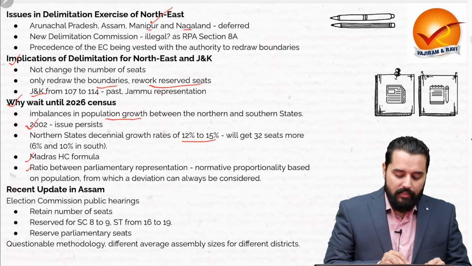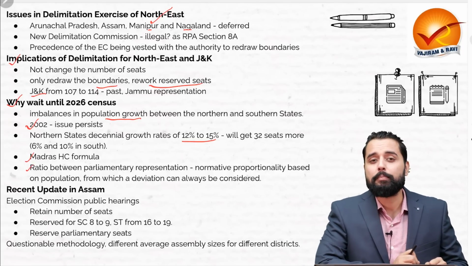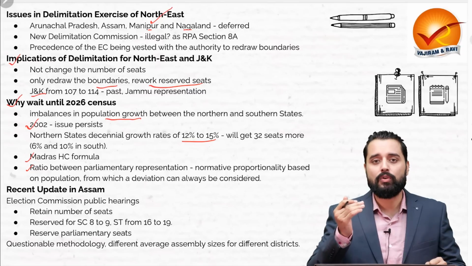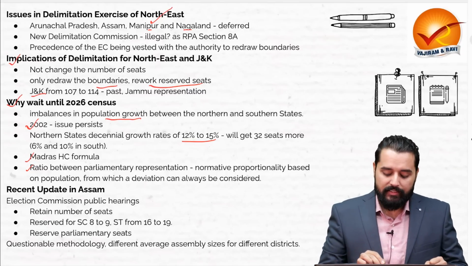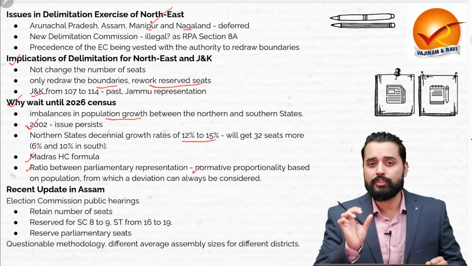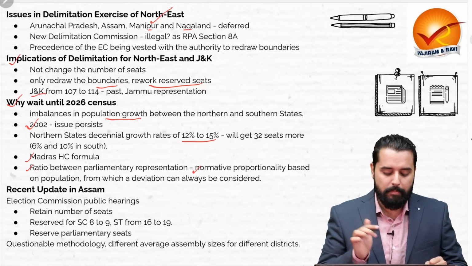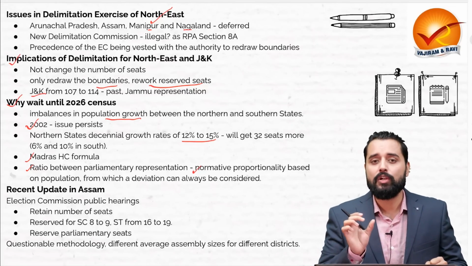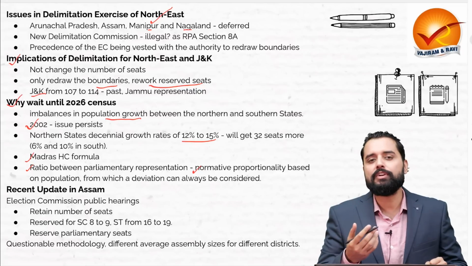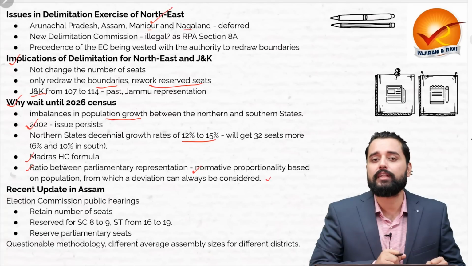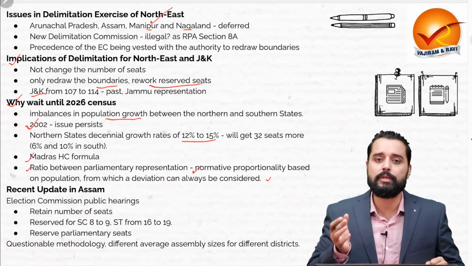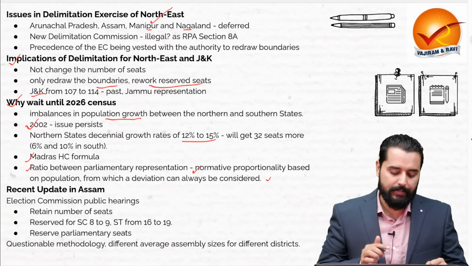Now, what is the ratio between the parliamentary representation of the northern states and the southern states? That is going to widen, and there should be a normative proportionality based on the population, and that norm should be followed, from which a kind of deviation can be considered. That is what the article is proposing, but broadly there should be a normative proportionality.